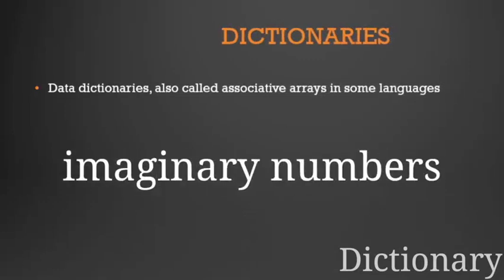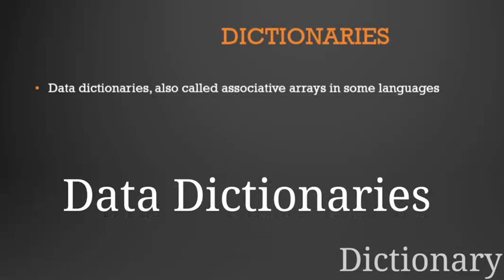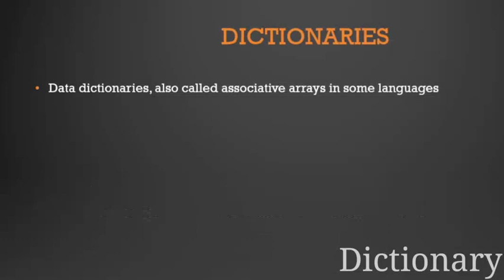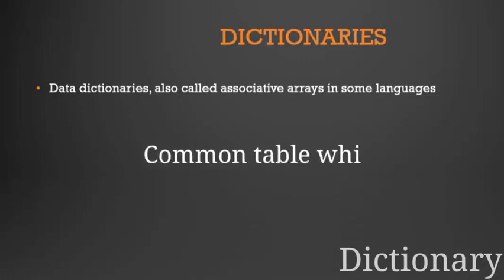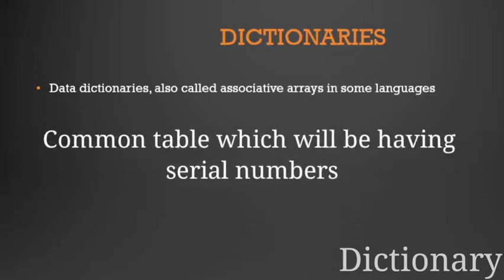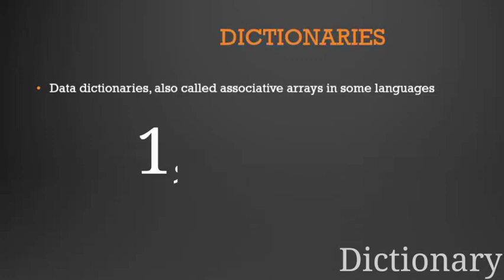So you can think of dictionaries as a kind of table where the first column will contain a single item of information that is unique to that item. Maybe the best example would be a common table which has serial numbers, starting from 1, 2, 3, 4.